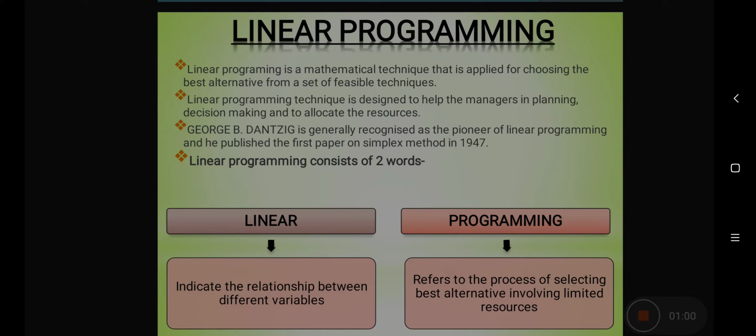The technique of LPP was developed by George B. Dantzig in the year 1947 when he came up with his first paper on the simplex table.